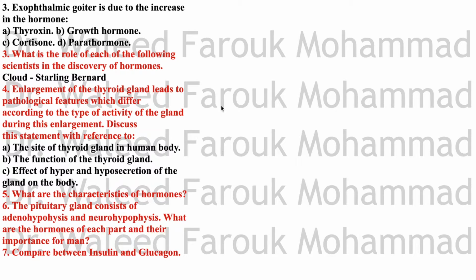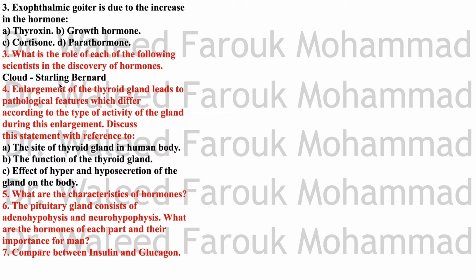Exophthalmic goiter is due to increase in the hormone, of course, thyroxine. What is the role of each of the following scientists in the discovery of hormones? Claude and Starling. Now, Claude, remember, he studied the liver and considered glycogen as internal secretion and bile its external secretion. So he's the first one who dealt with the liver as a gland.